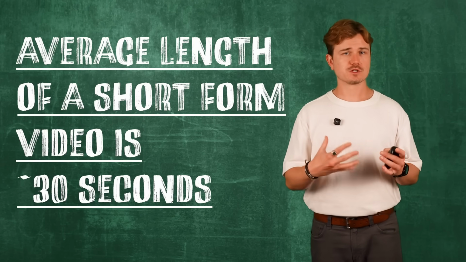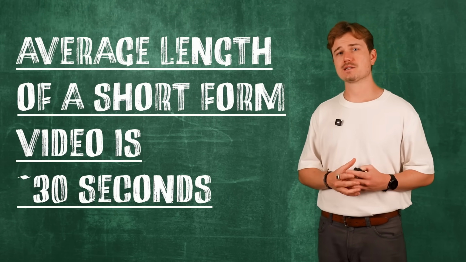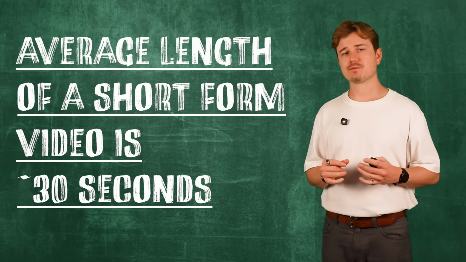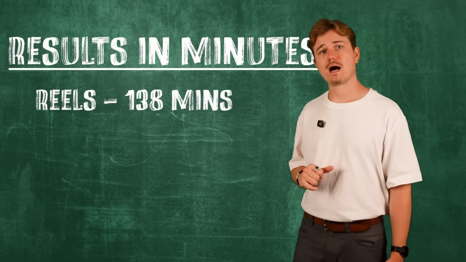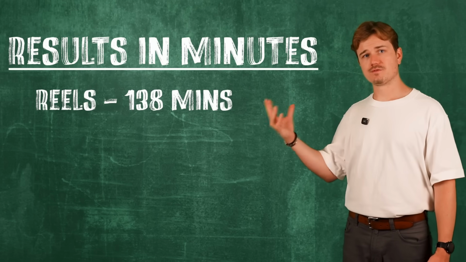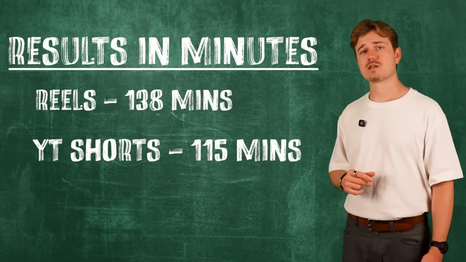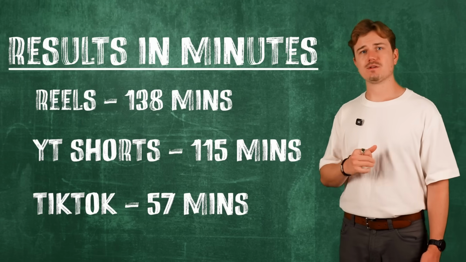With the average time of a short-form video being about 30 seconds, here's how long it took on each app to get us there. Reels took 138 minutes, or 2.3 hours. YouTube Shorts at 115 minutes, or 1.9 hours, and TikTok with just 57 minutes of scrolling. This is the attention economy. Without our attention, the value of these tech companies and their CEOs would be nothing.